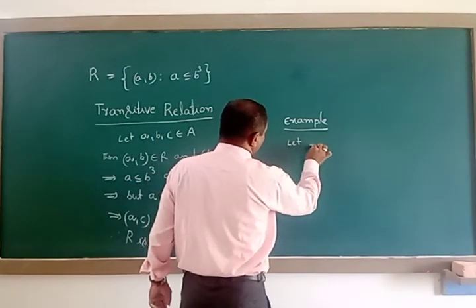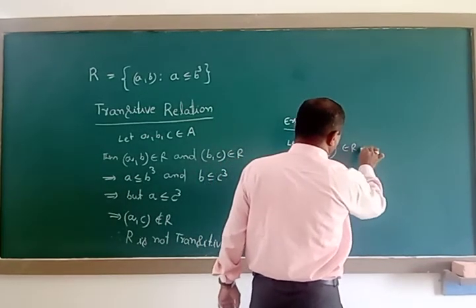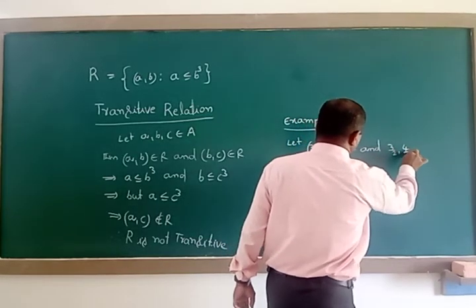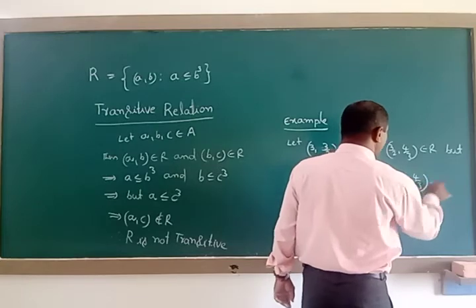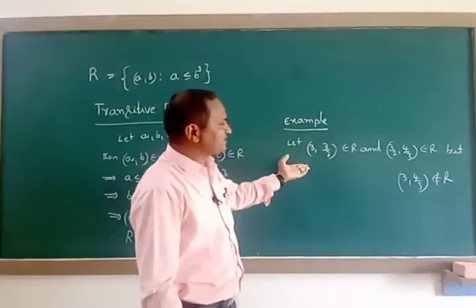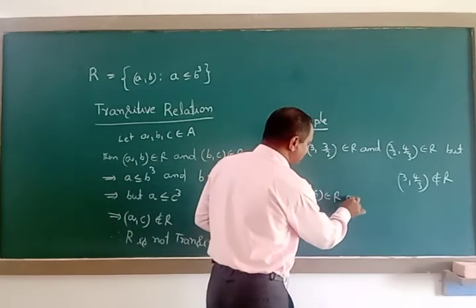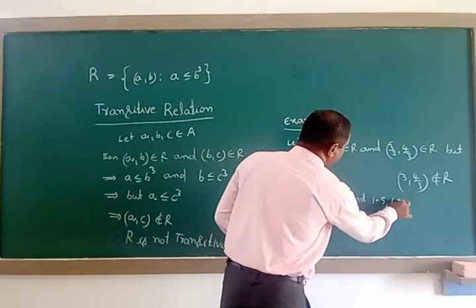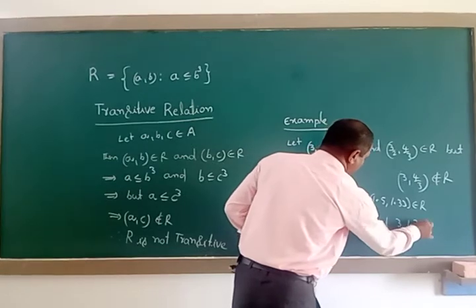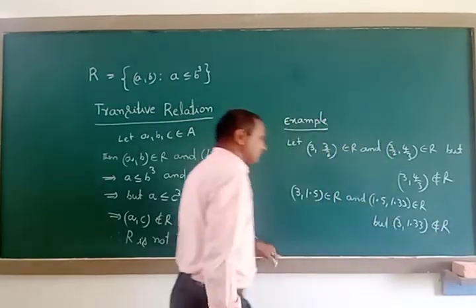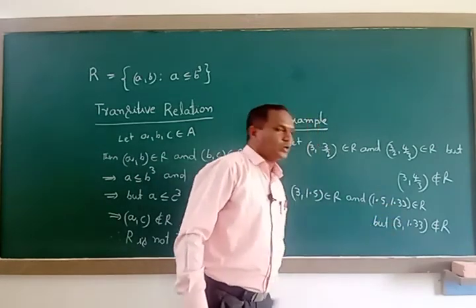Let's take (3, 3/2). (3, 3/2) belongs to capital R, and (3/2, 4/3) also belongs to capital R, but (3, 4/3) does not belong to capital R. You can check by using calculators also here. (3, 3/2) means 1.5 belongs to capital R, and next (1.5, 1.33) belongs to capital R, but (3, 1.33) does not belong to capital R. By using calculators, 1.5 whole cube and 1.33 whole cube, here also 1.33 whole cube you can take.